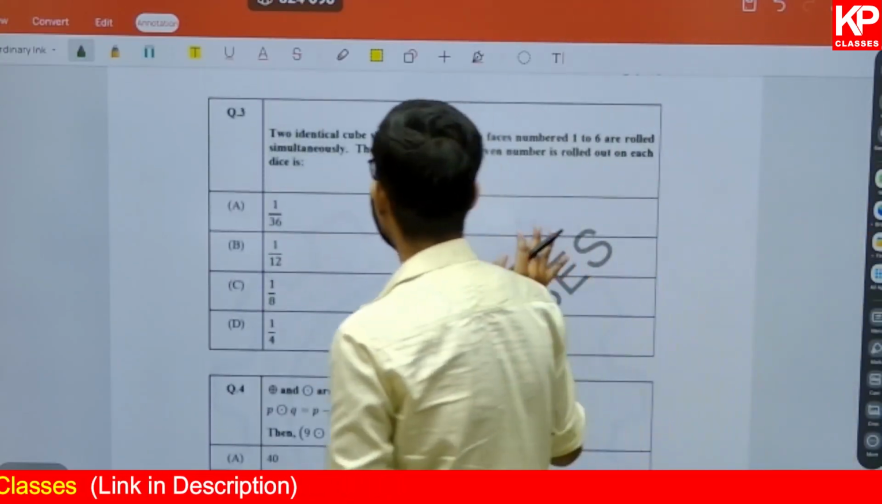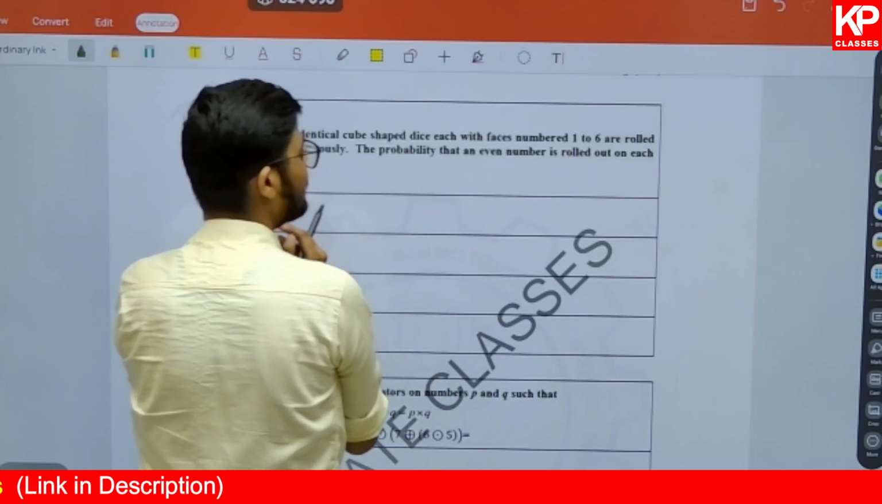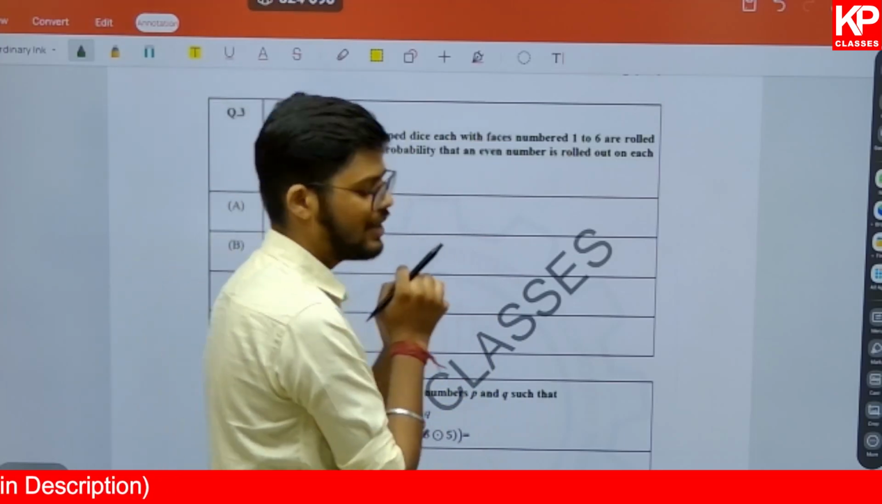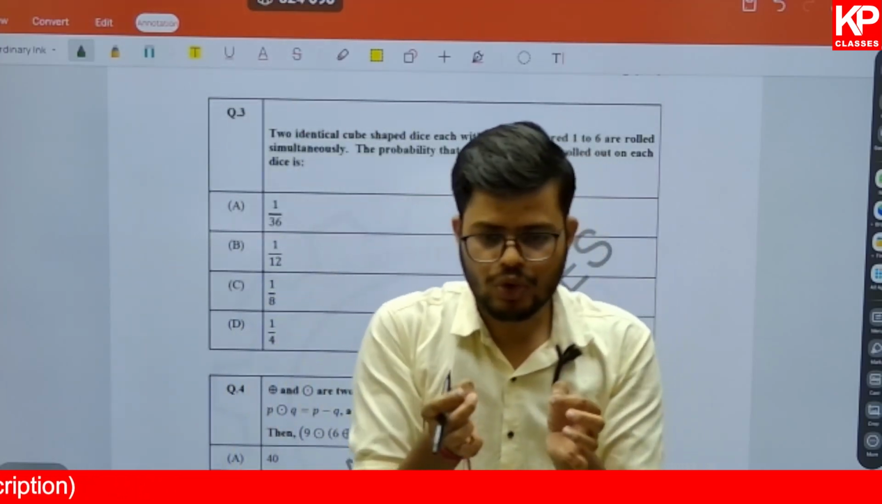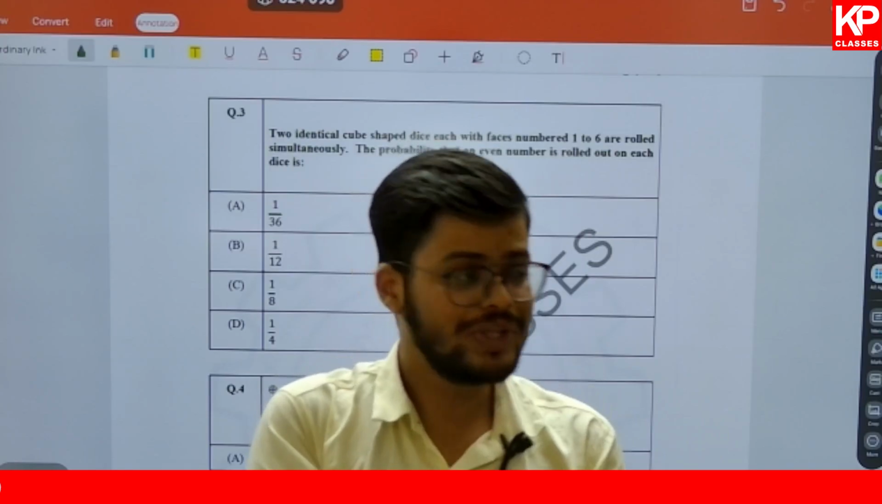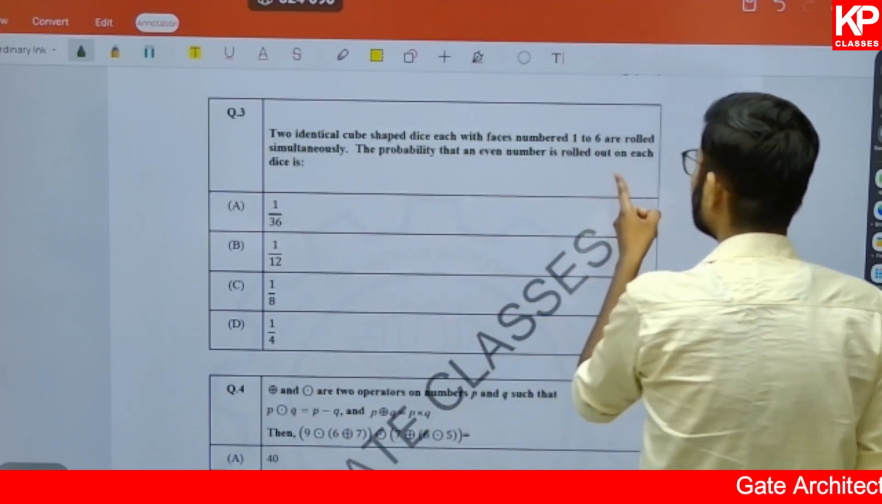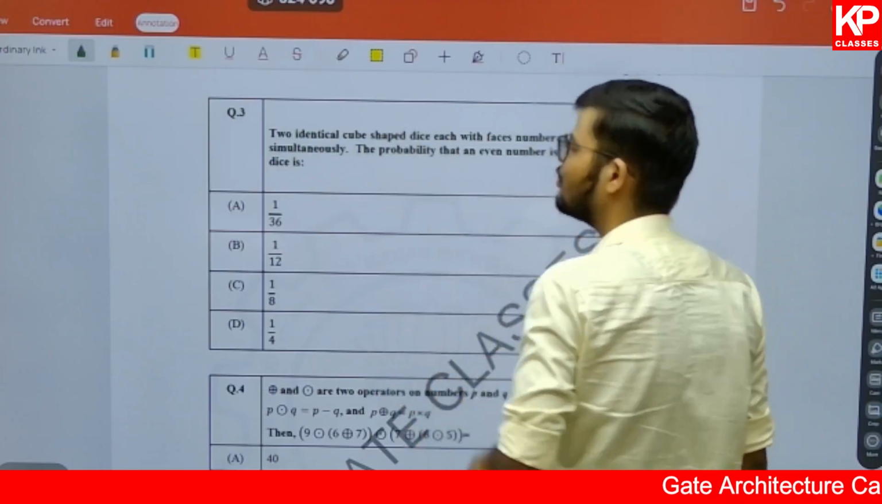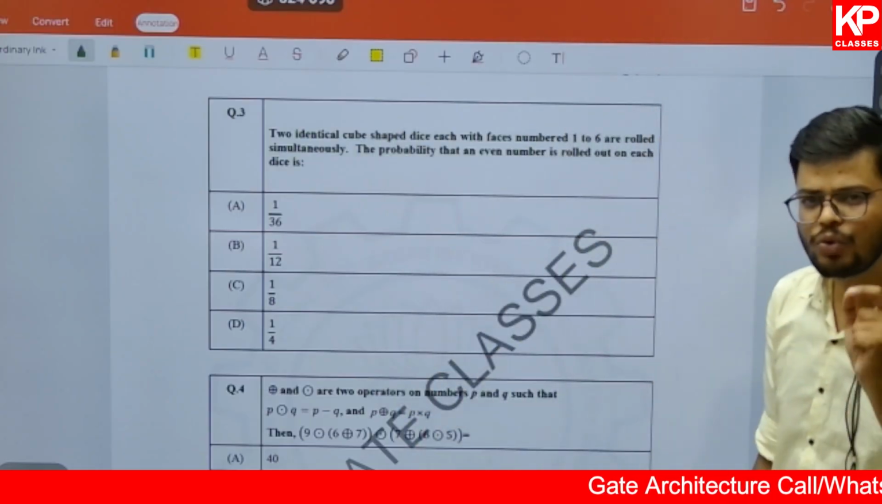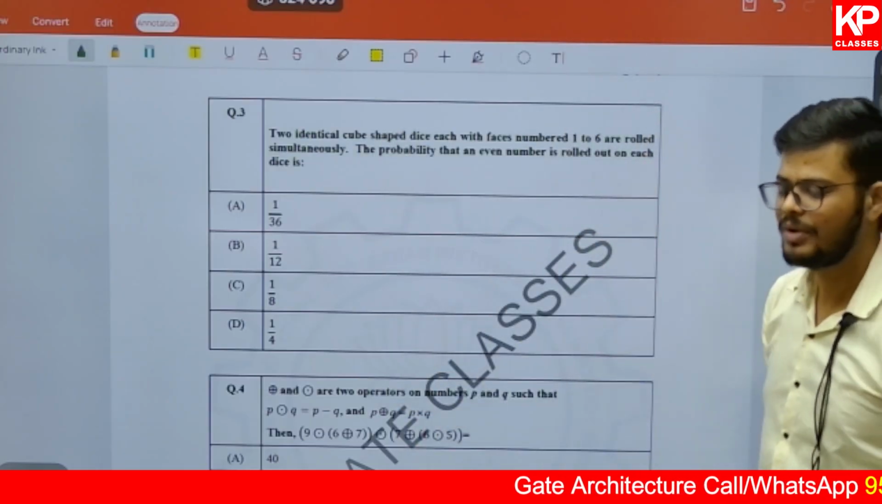Now here it says, two identical cube shaped dice, each with faces numbered 1 to 6, are rolled simultaneously. That means you are going to roll two dice at the same time. They are asking the probability that an even number is rolled out on each dice. What is the probability of the same? So here, if I am going to roll two dice at the same time, try to understand.